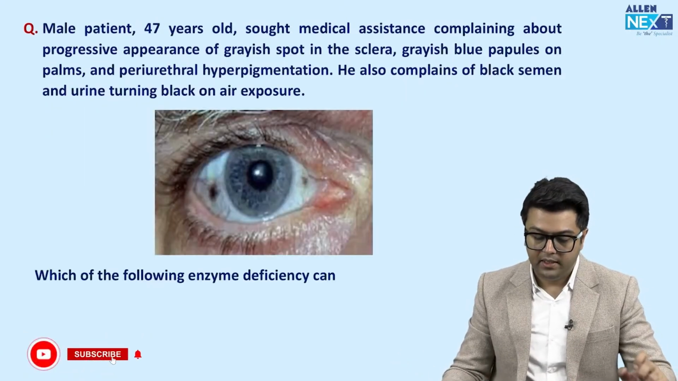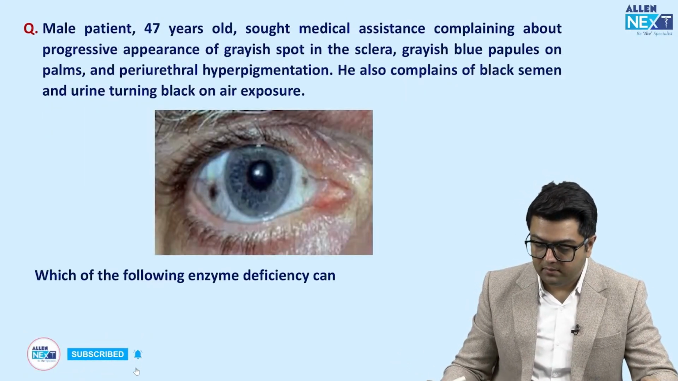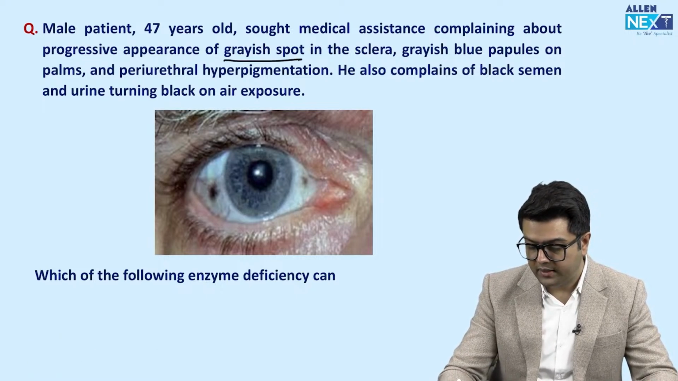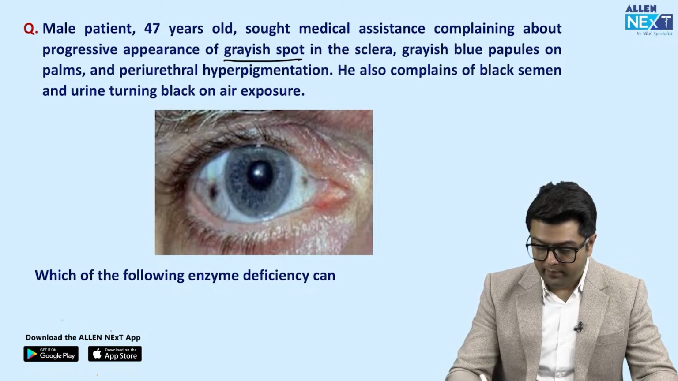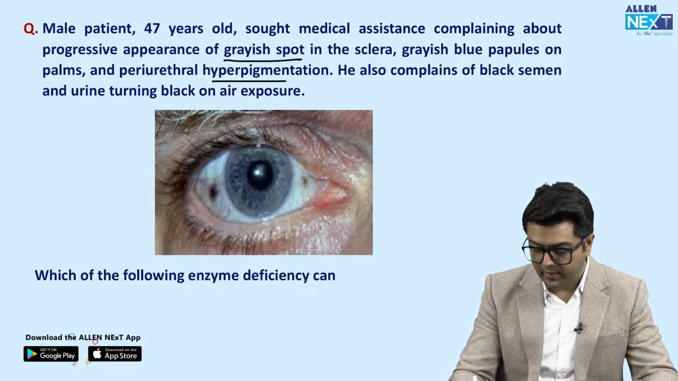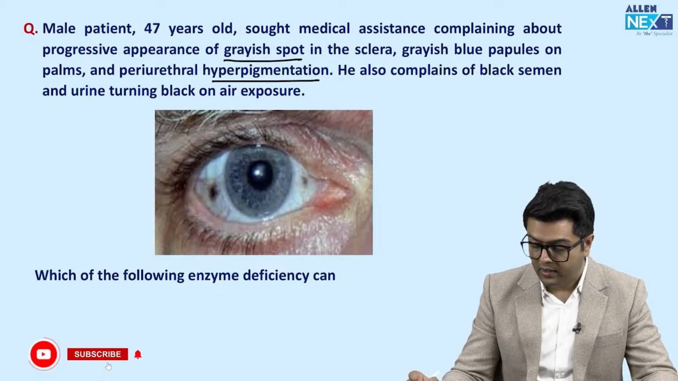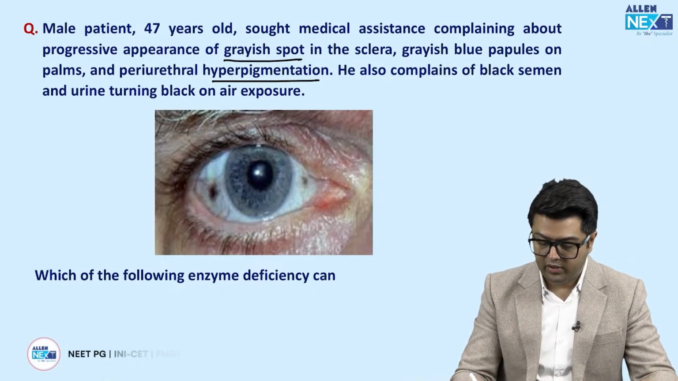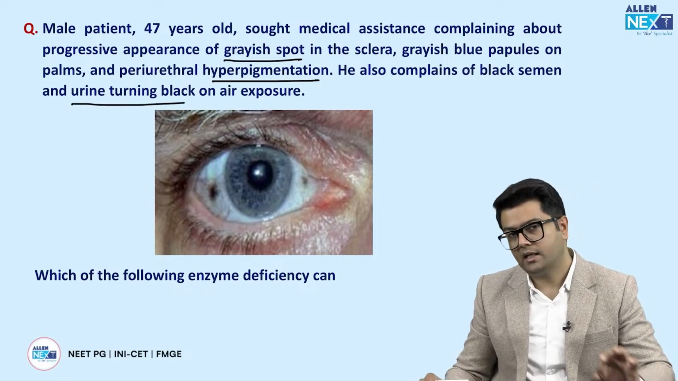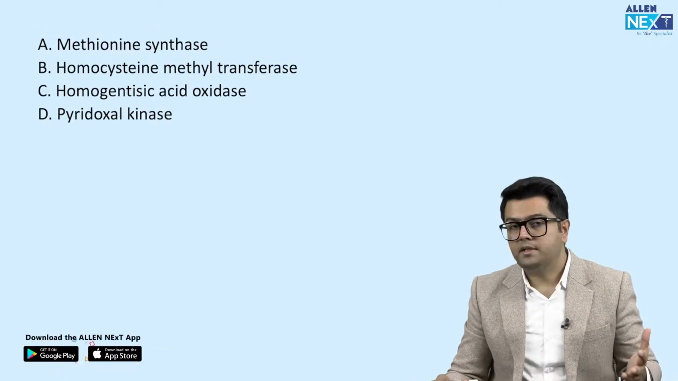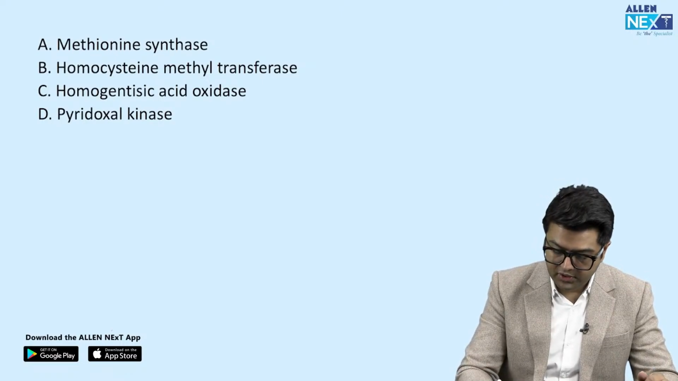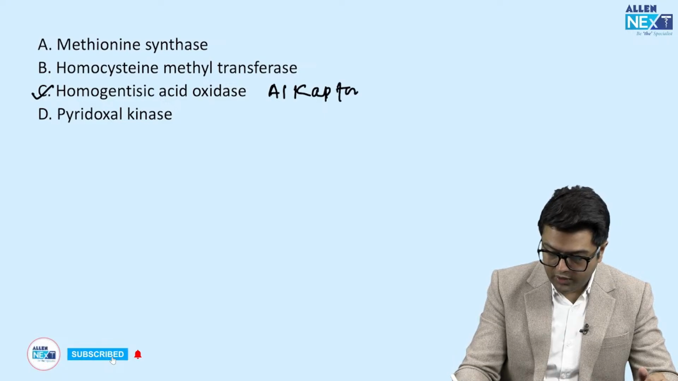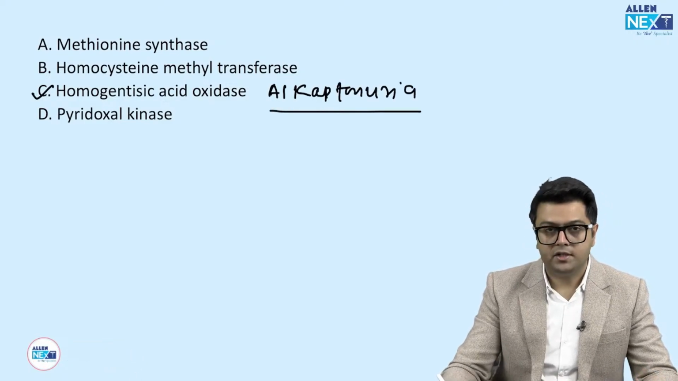Next question. A male patient, 47 years old, sought medical assistance complaining about the progressive appearance of a grayish spot in the sclera, gray-blue papules on the palms, and hyperpigmentation around the urethra. He also complains of black semen and urine turning black. So guys, we already have the figure, and urine turning black is a clear-cut indication of homogentisic acid oxidase deficiency. That is a disease called alkaptonuria, which presents with all the features given here.